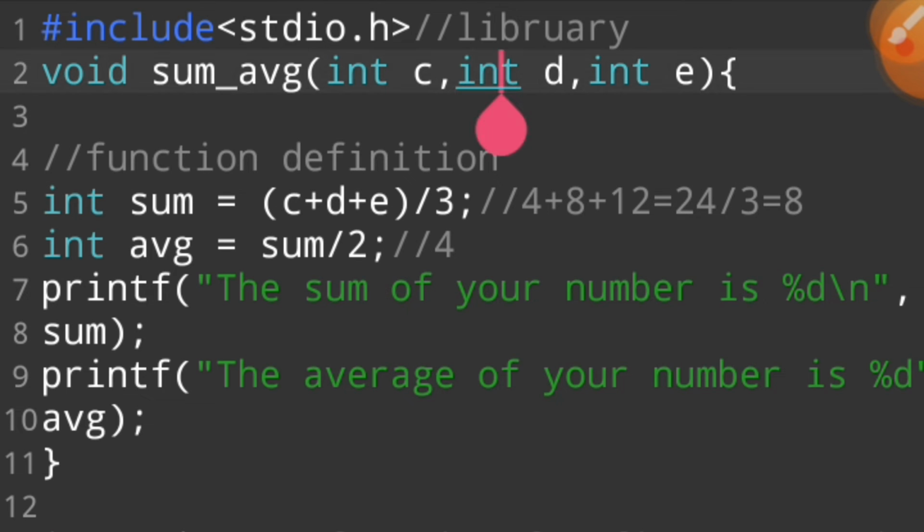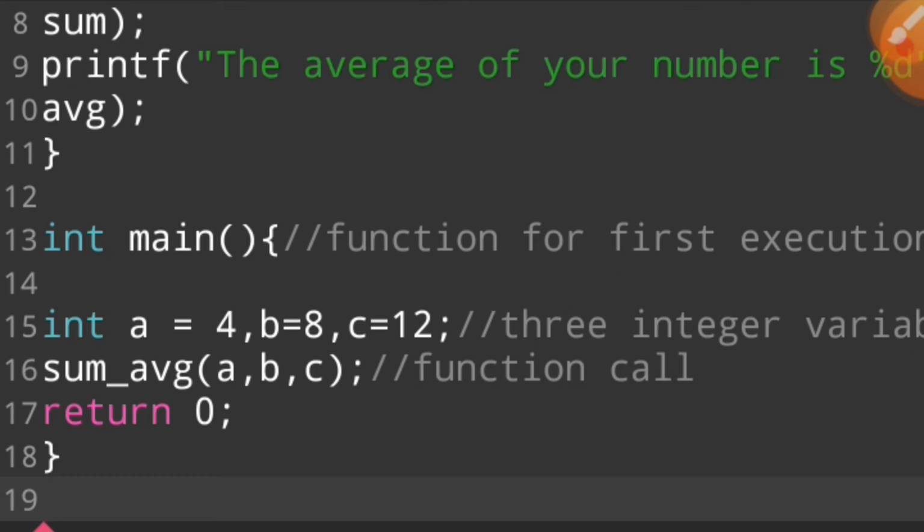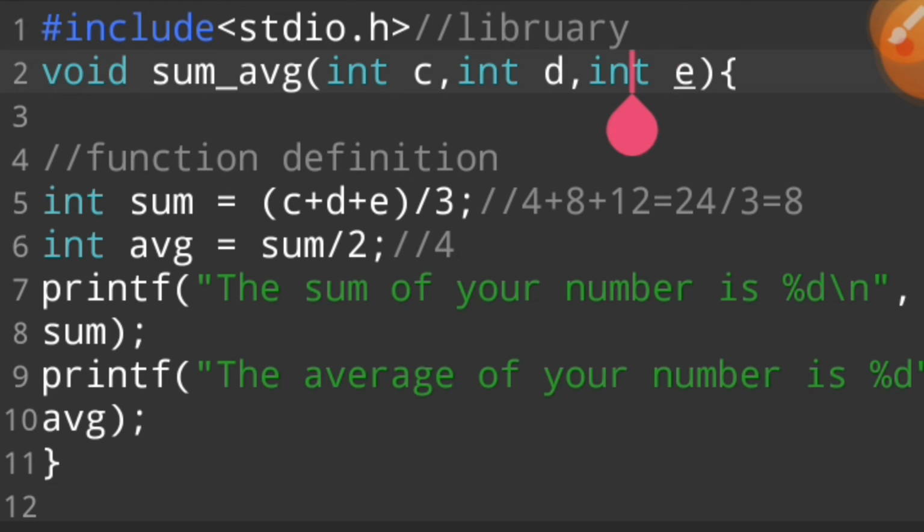So I say to you, a function prototype does not take any value or is not given any value, but it is capable of taking any value and giving output indirectly. So this is a shortcut. In this way, we use the function definition in the function declaration, indirectly. So this code is indirect. This is the indirect way.